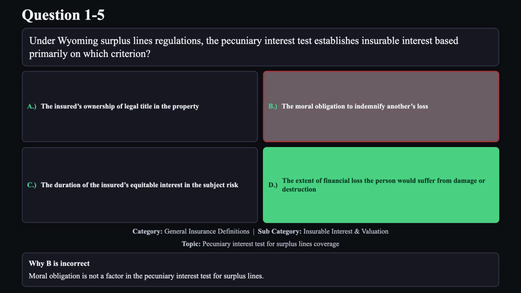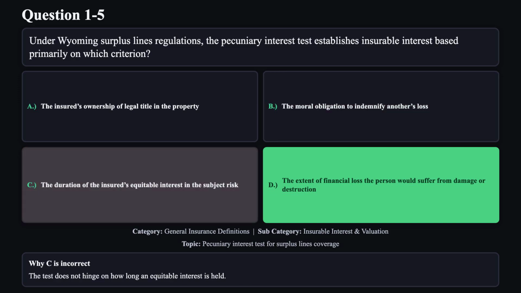Reason B is not correct. Moral obligation is not a factor in the pecuniary interest test for surplus lines. Reason C is not correct. The test does not hinge on how long an equitable interest is held.